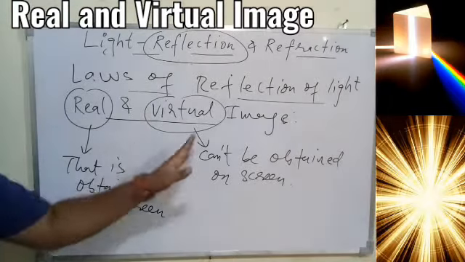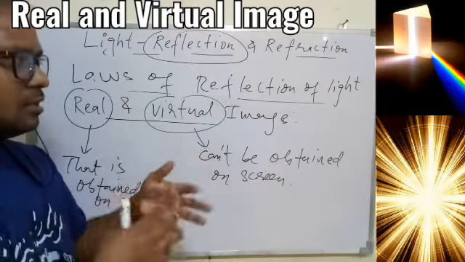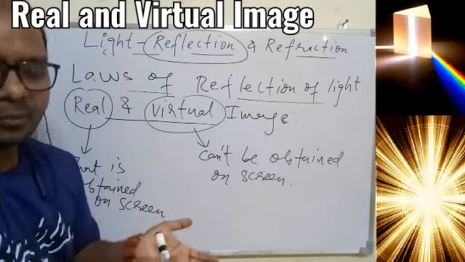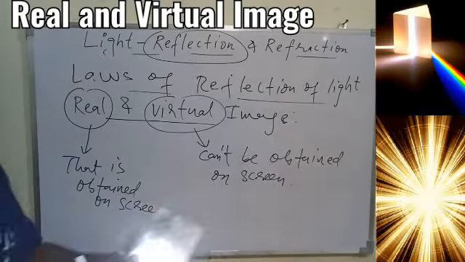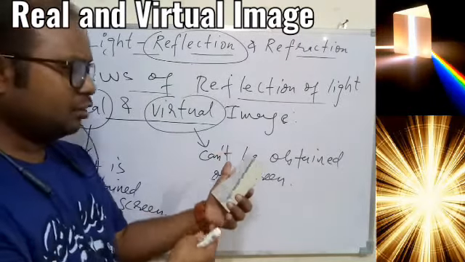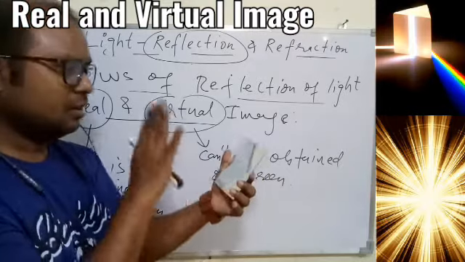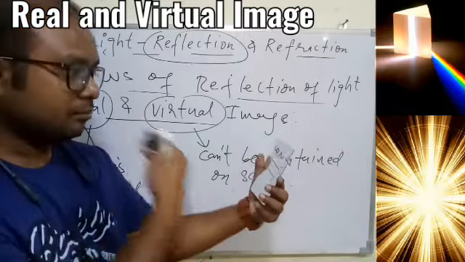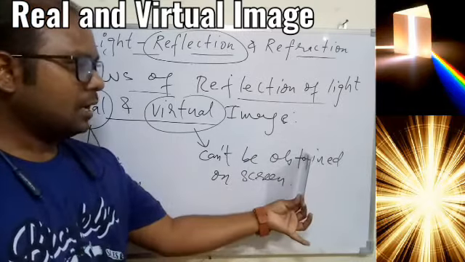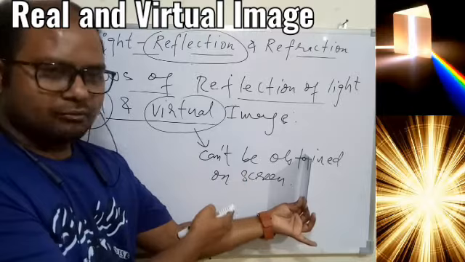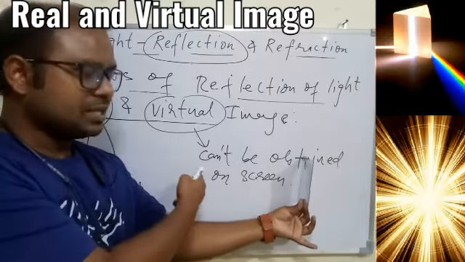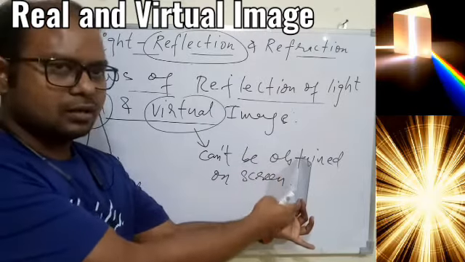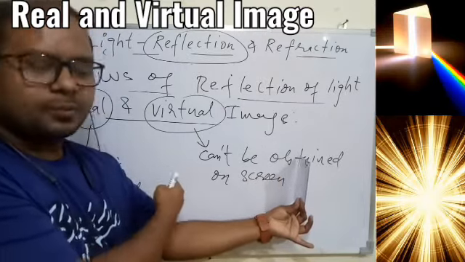And the second thing is the virtual image, which remains within the optical device that forms the image. A simple example is the plane mirror. Whenever we are talking about the image formed in this particular mirror, that image is only within the mirror. If I place anything in front of this mirror, we cannot see anything that is there in the mirror on a screen.